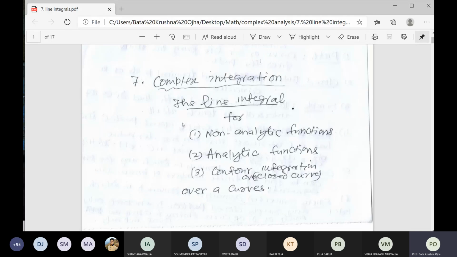For example, suppose you integrate from 0 to 3, 1 by x minus 2 dx. The function is 1 by x minus 2, and the range of the integration is from 0 to 3. So this integral is called improper because the function is not defined within the range or the domain. You already learned about proper and improper integrals in your first semester, in the chapter on improper integrals, and how to evaluate them.